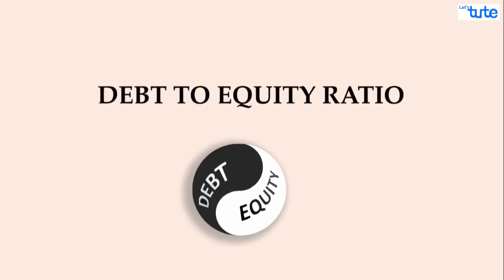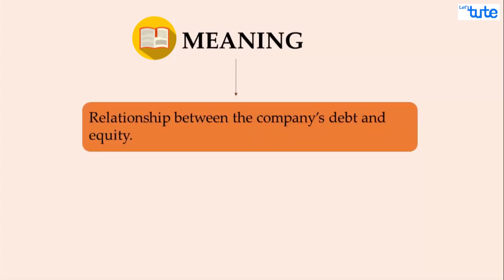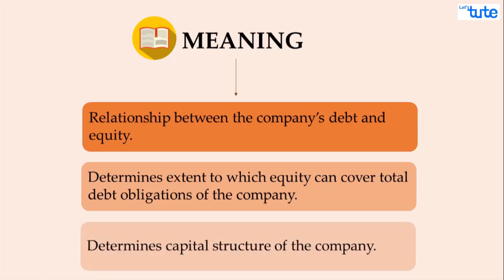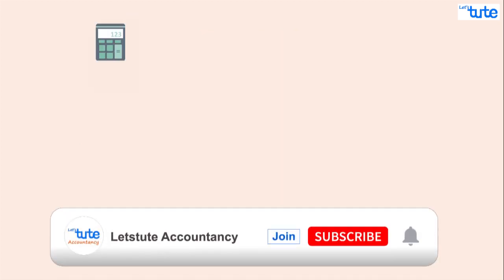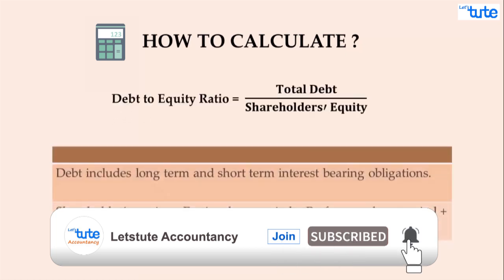Secondly, let's look at debt to equity ratio. This ratio compares the company's debt to its equity and shows the extent to which equity can cover the total obligations of the company in the event of a downturn. Therefore, it also determines the capital structure of the company, indicating the proportion of debt fund in relation to the equity. Debt to equity ratio is calculated by dividing total debt by shareholders' equity.